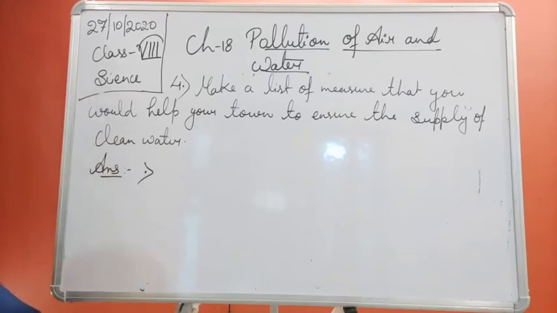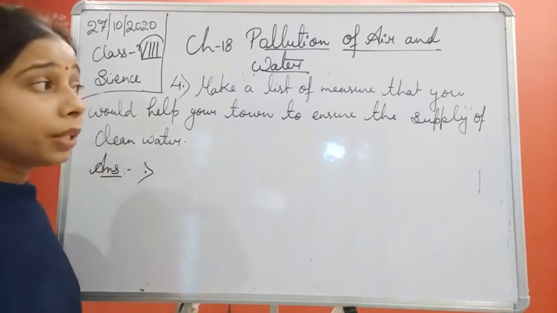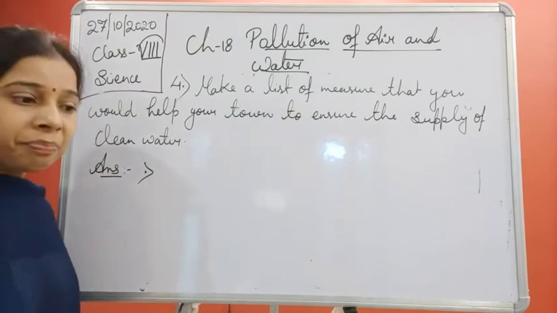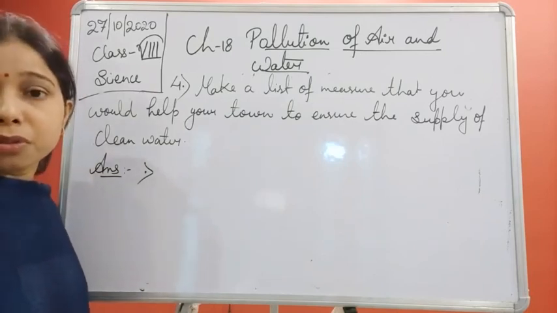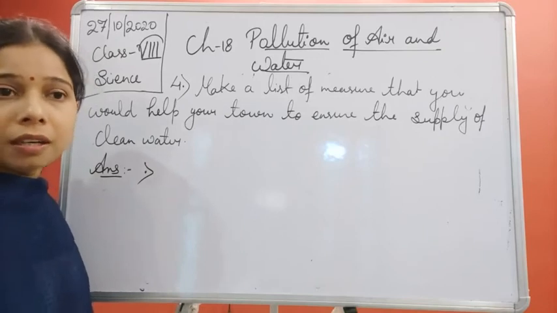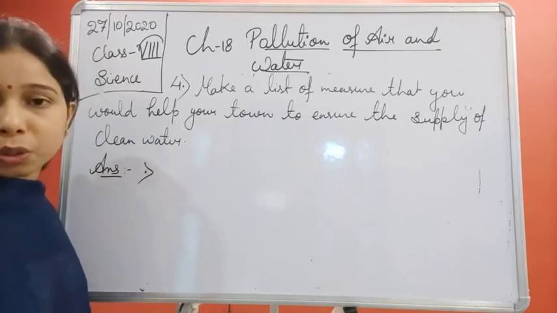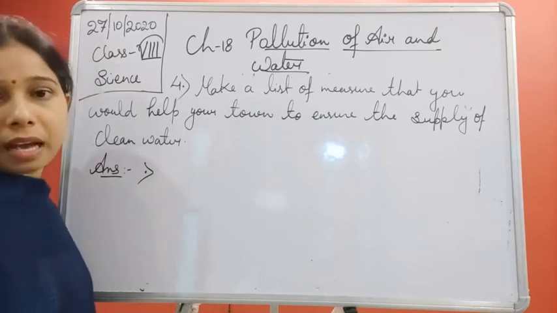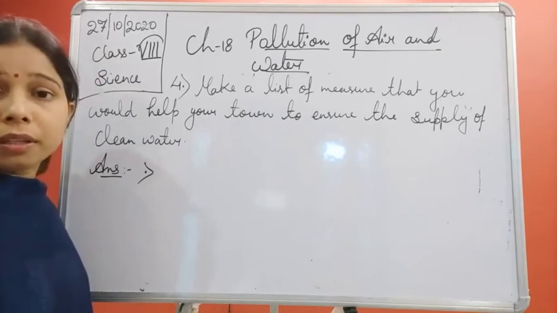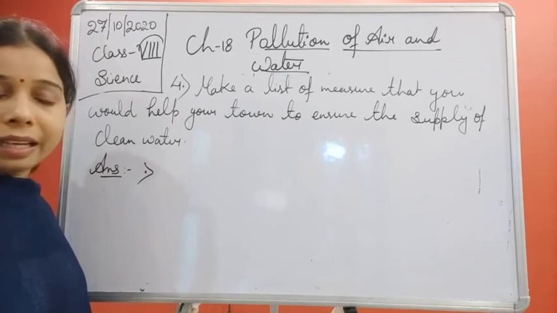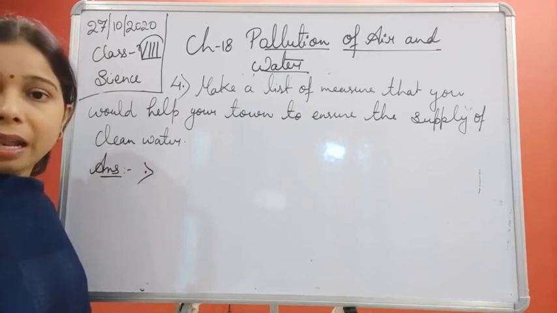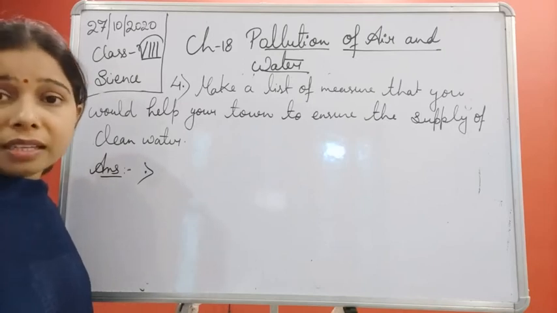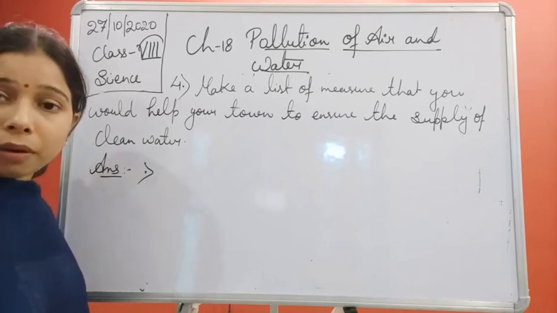So, chlorine tablet. You know that chlorination is very important, students. When the water contains germs, we send it into the chlorination tank, and there the release of chlorine gas occurs. This chlorine gas helps in killing the microorganisms, the germs which are present in it. So we can say that chlorination is very important.